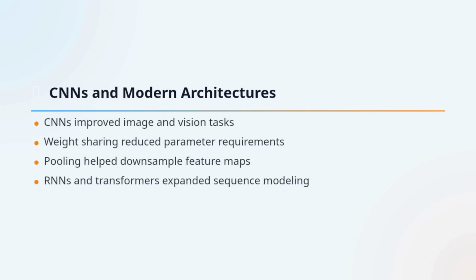Convolutional neural networks, or CNNs, became especially important for computer vision. They use ideas like convolution, weight sharing, and pooling to detect useful patterns in images efficiently. Later, recurrent neural networks helped with sequential data like speech and time series, and transformers introduced attention mechanisms for capturing long-range relationships. So that covers the main path from early neural models to modern deep learning architectures.